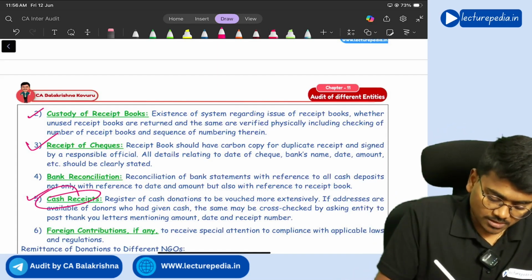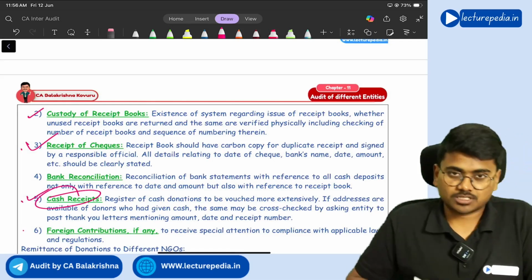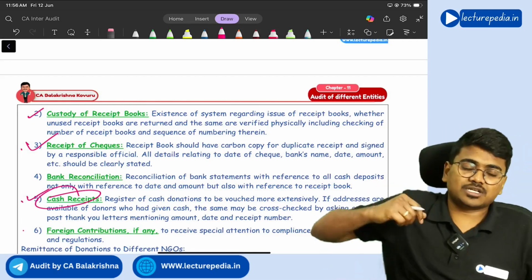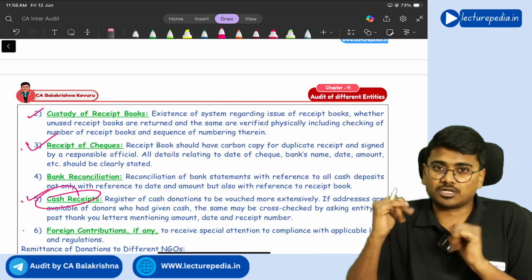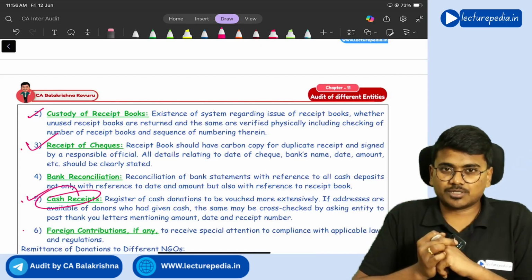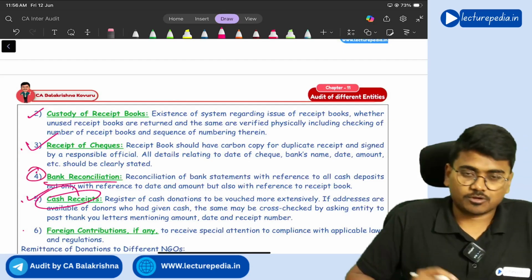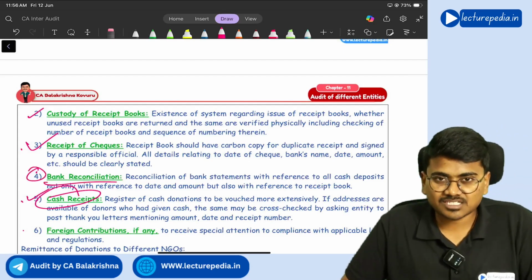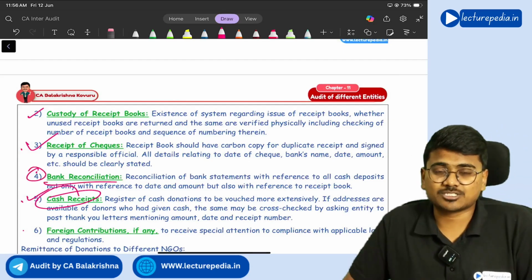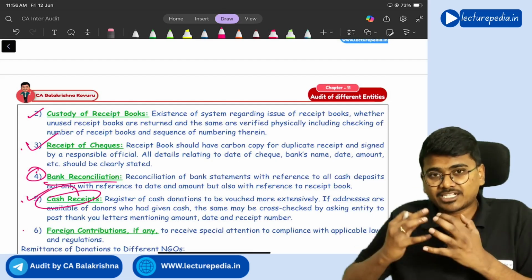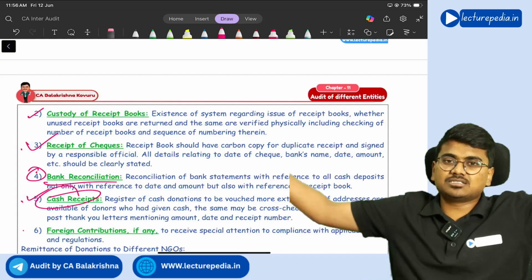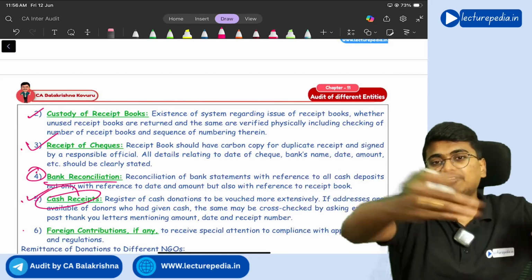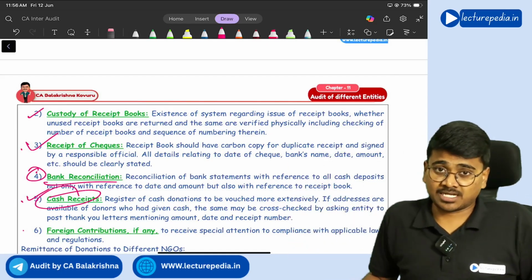So the third point, fifth point, and sixth point are different forms of receipt of donations. One is through check, one is through cash, another one is foreign contribution. You can easily remember those three points. And finally, you need to perform a bank reconciliation. So these are the points with respect to verification of collection of donations. After collecting donations, you will disburse these donations to different NGOs further, correct?